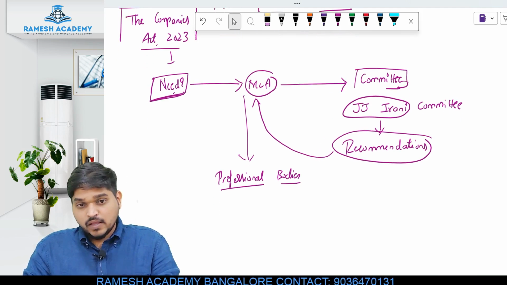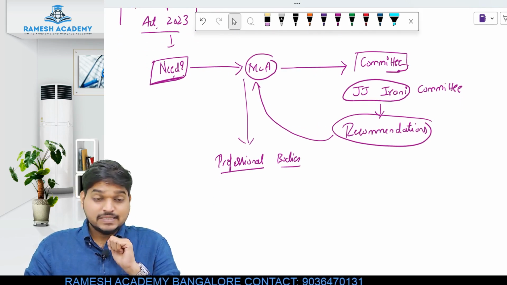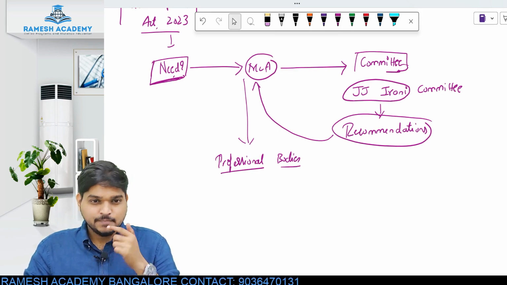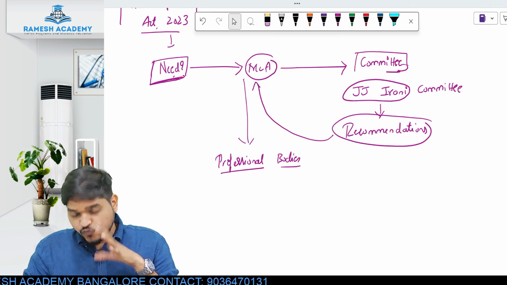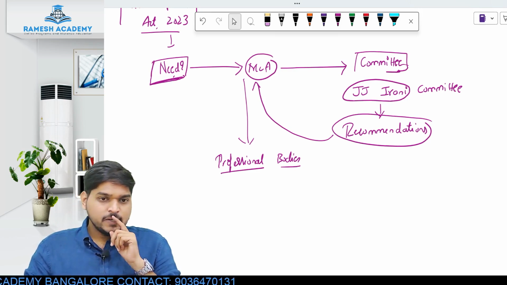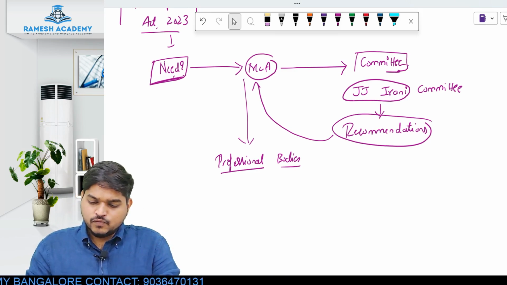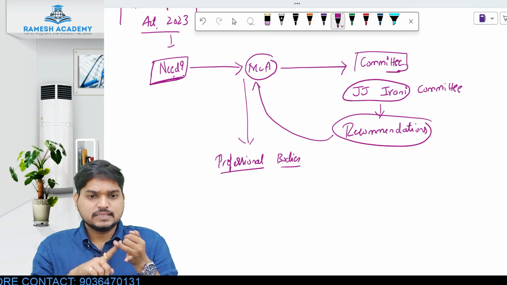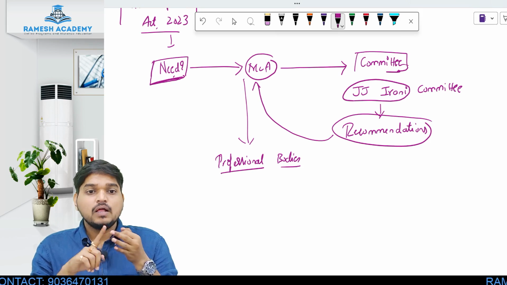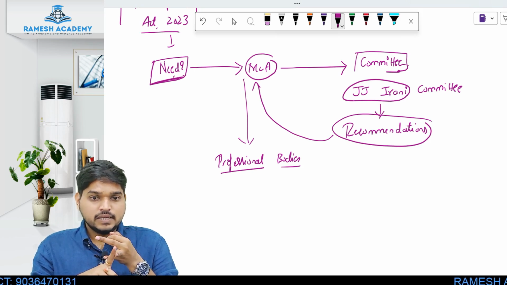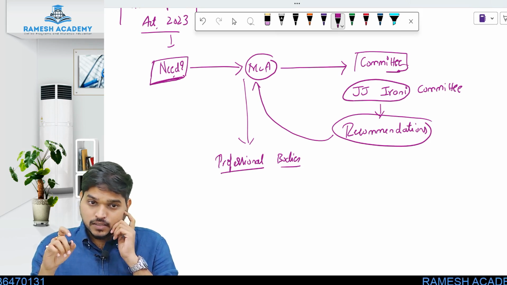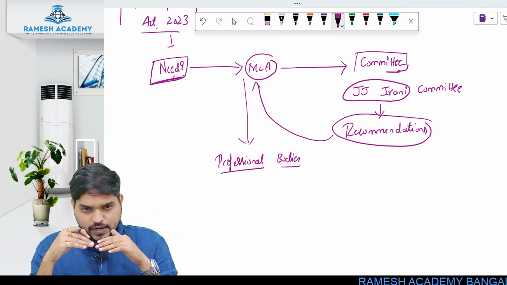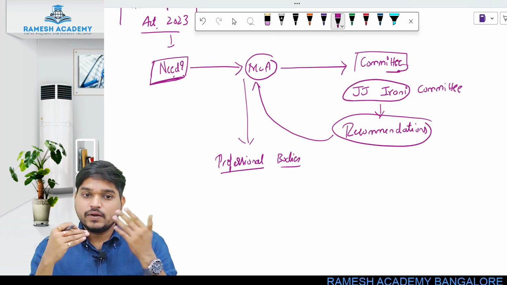So you have to see what are the professional bodies which are concerned or affected by this law. For example, what are the professional bodies relating to Companies Act 2013? Or if I have to say, which are the professions which study company law? Simple: CA people, CA students study company law, CMA people study company law, CS people study company law, right? So these are the professions which study the company side, and the body which is regulating them is called a professional body.